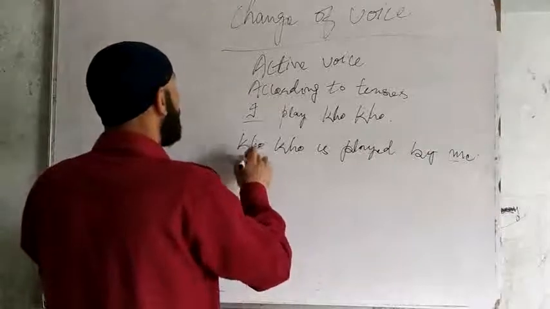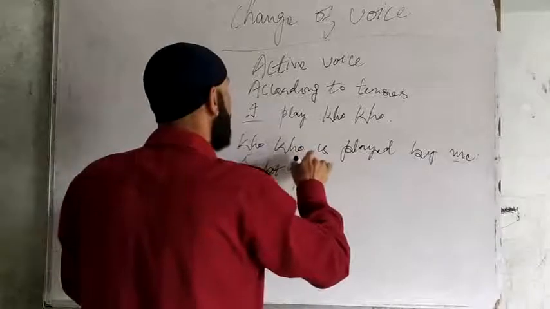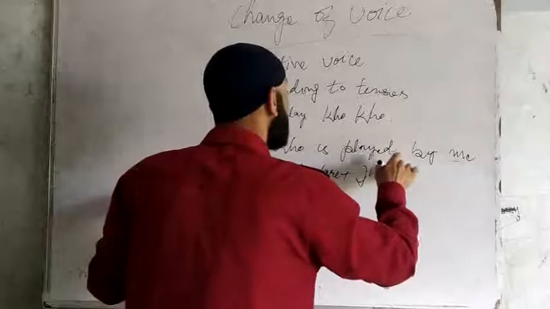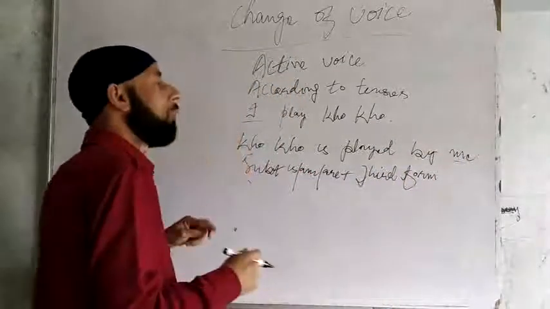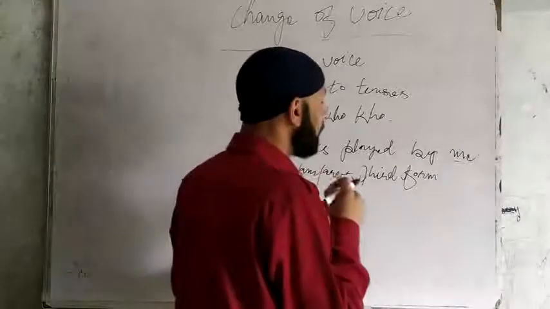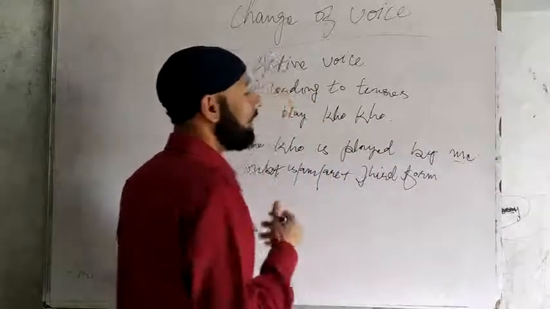What did I do? The rule is subject plus is, am or are plus third form of verb. We have to remember that in passive voice we use the third form of verb always. In passive voice, the third form of verb is used. We can't use any other form of verb.